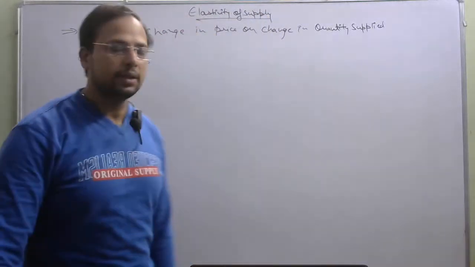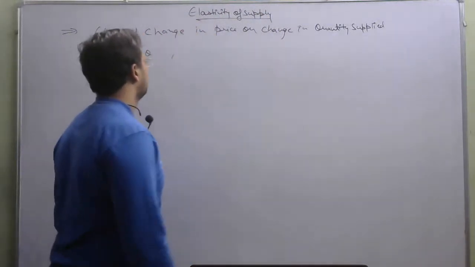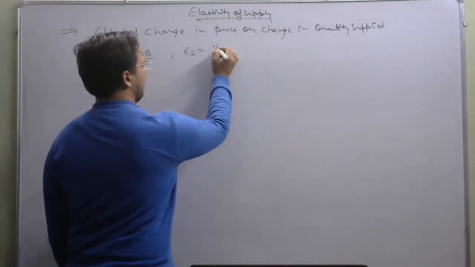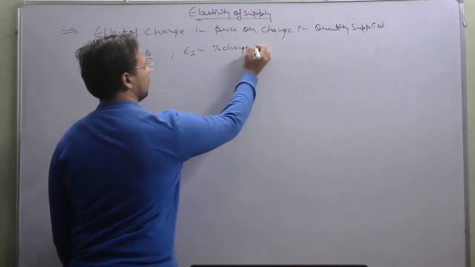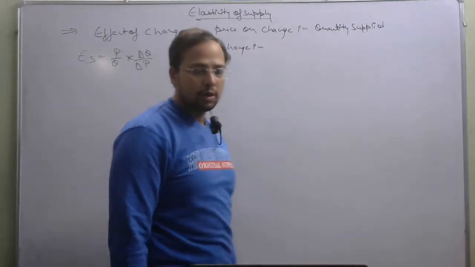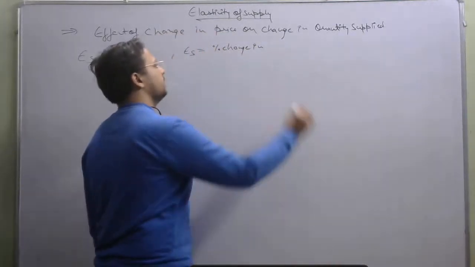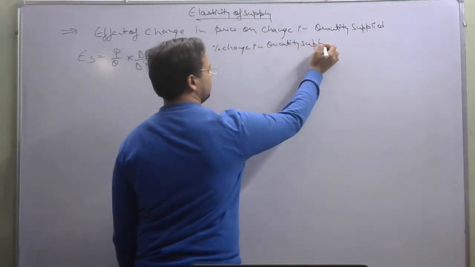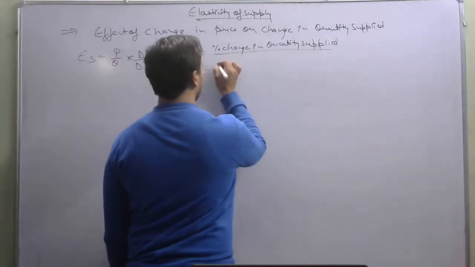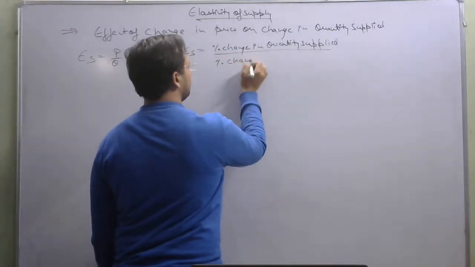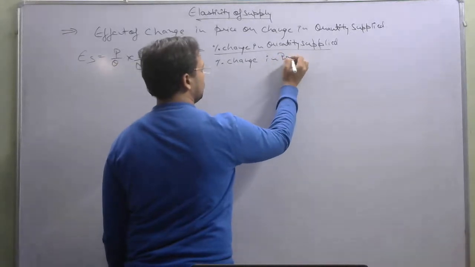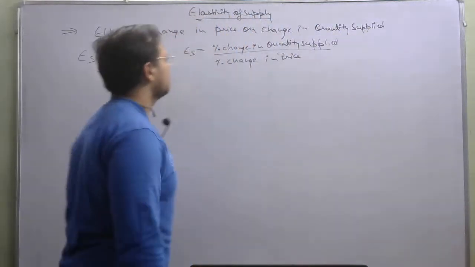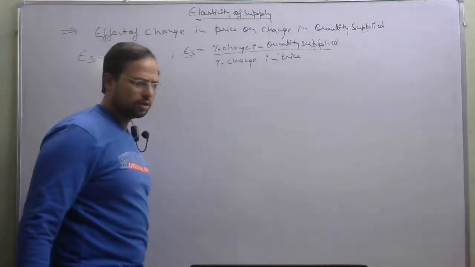And the other formula is: elasticity of supply is equal to percentage change in quantity supplied upon percentage change in price. Okay, this is your formula and this is the elasticity of supply.